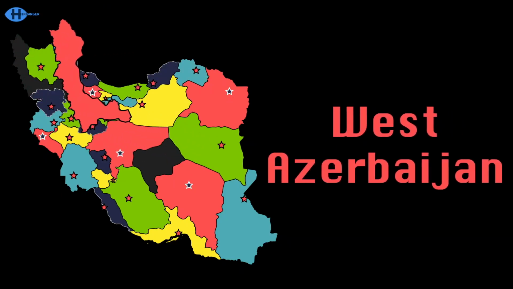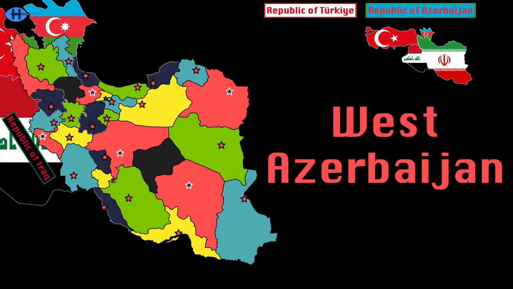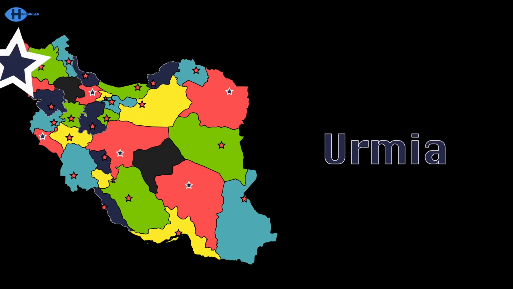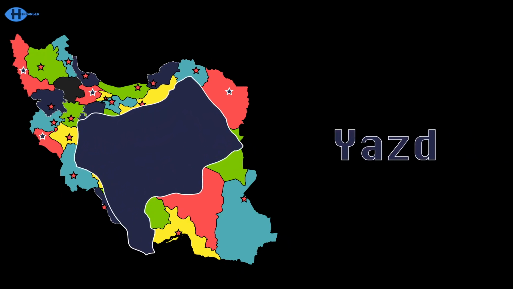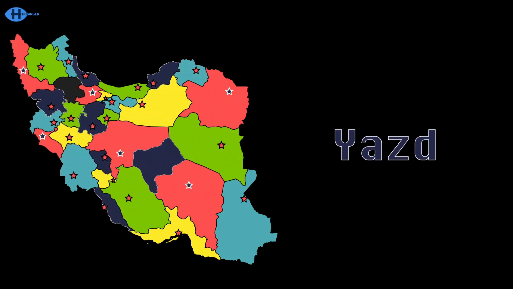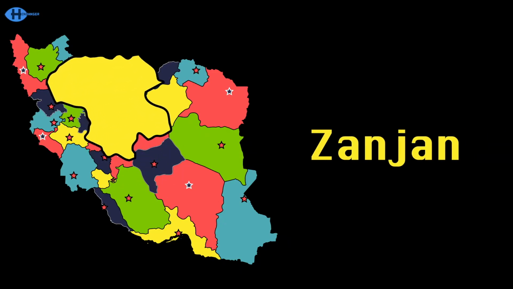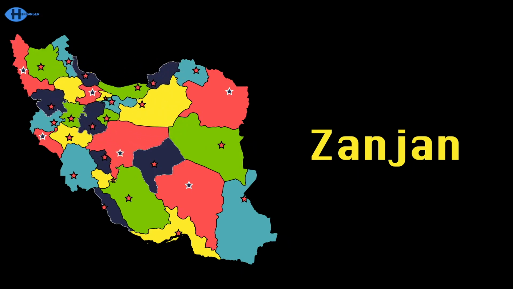West Azerbaijan borders Azerbaijan, Turkey and Iraq. Urmia is the capital, a place to walk. Yazd is a decently sized province, I don't lie. The capital, Yazd, has been recognized as a UNESCO World Heritage Site. Finally, I'm the last province, my name is Zanjan. The capital, Zanjan, shares the same name as me, man.